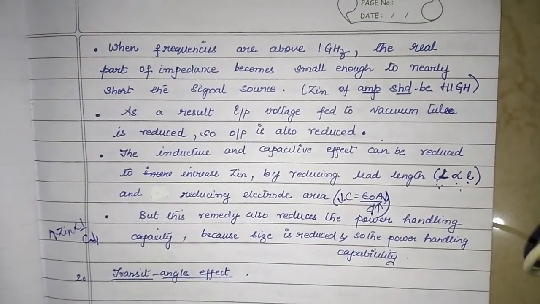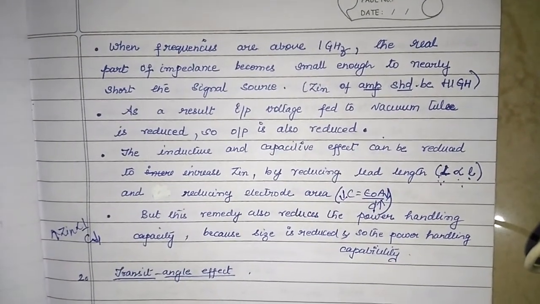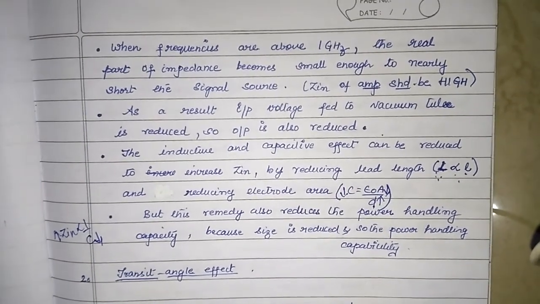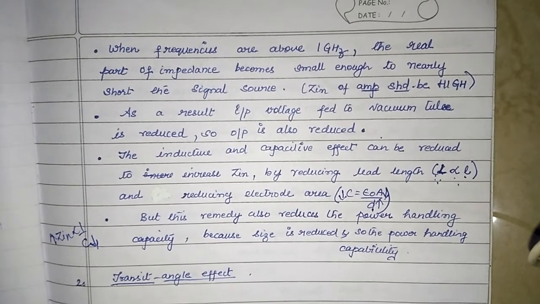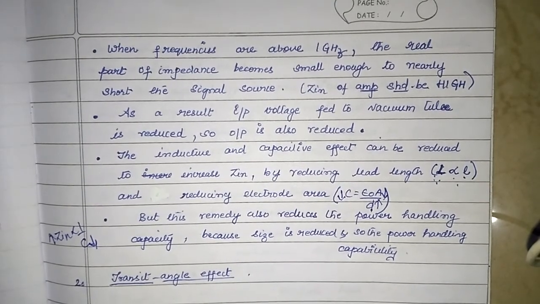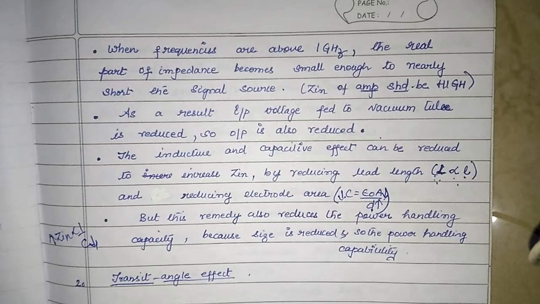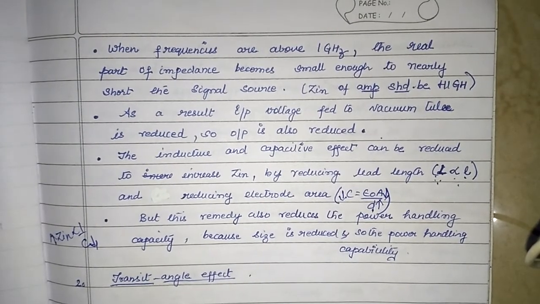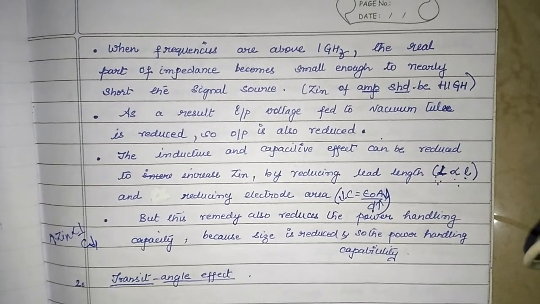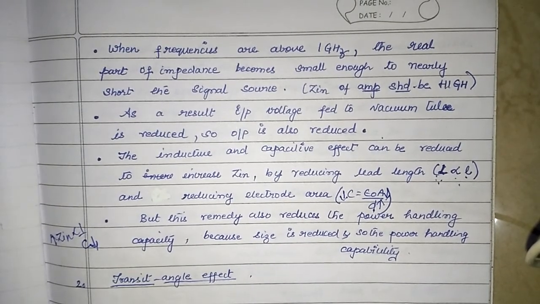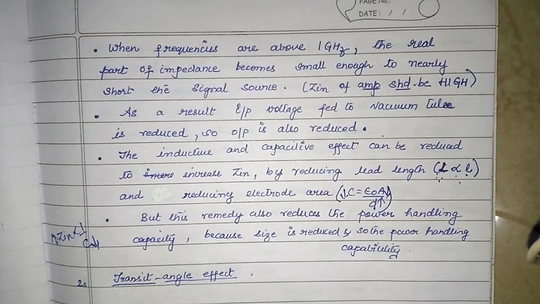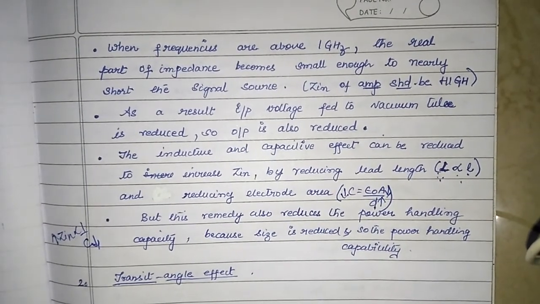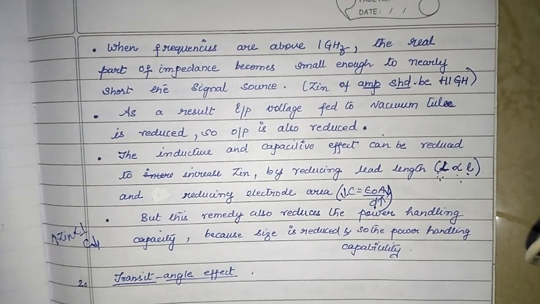But this can be done only to some extent. So students, we must understand that at high frequencies the power is also going to be a consideration. When you make the area small, what happens to the size of the device? The size of the device is also going to reduce, it's going to become small. So small devices, small areas are capable of handling only low power. So that becomes a very big limitation for vacuum tubes to be used at microwave frequencies.